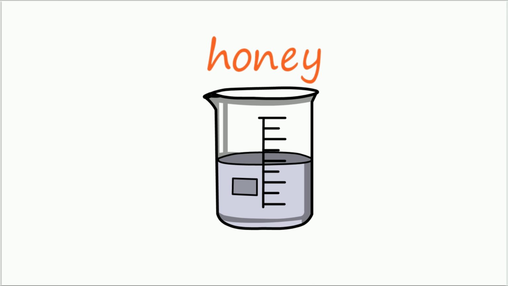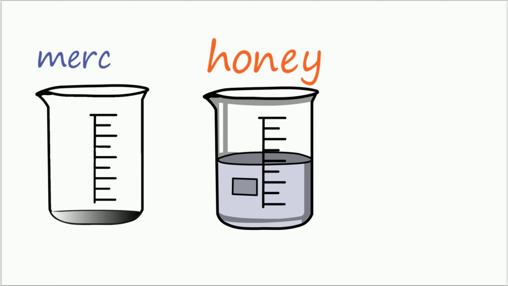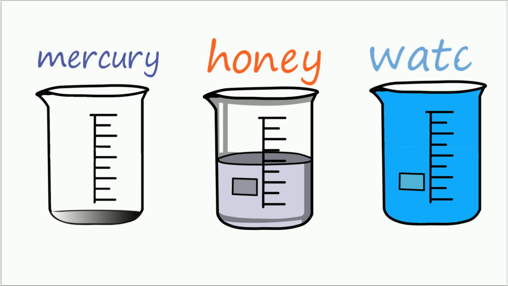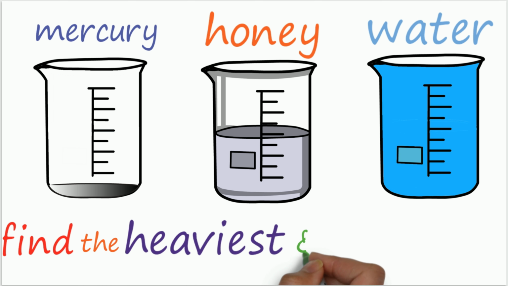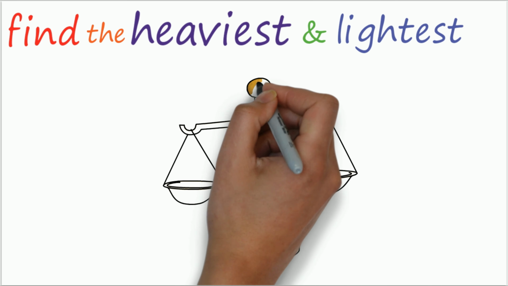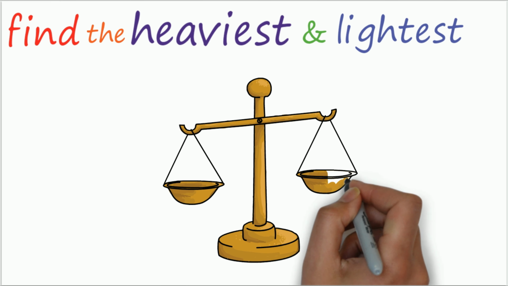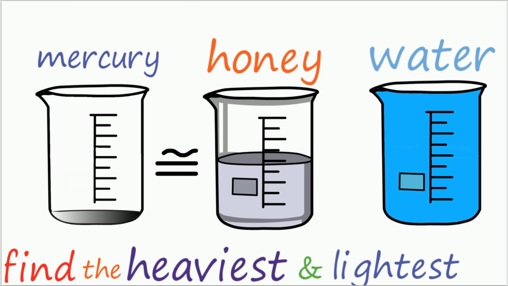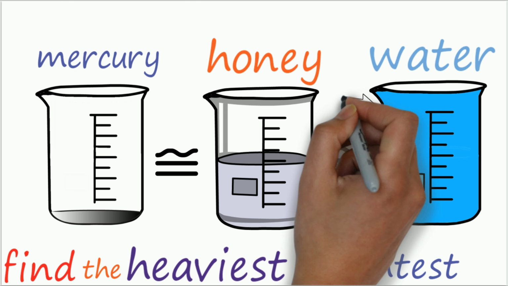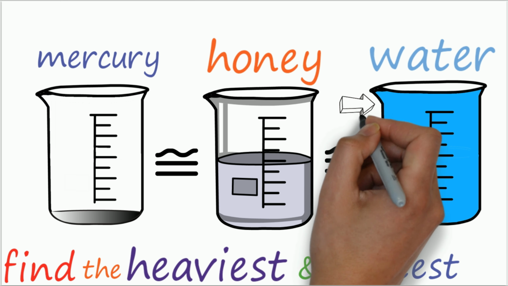Now if I take three beakers and fill each of them with a different type of liquid, but not the same amount, and ask you to tell me which of them is the heaviest and which of them is the lightest, assuming that you have a weighing machine, you would take the readings of these items and find that they all weigh the same. But how is it possible when one is completely full and the other is almost empty?